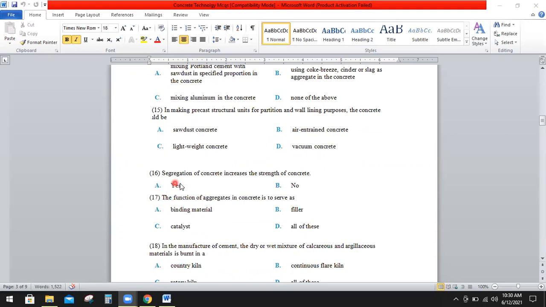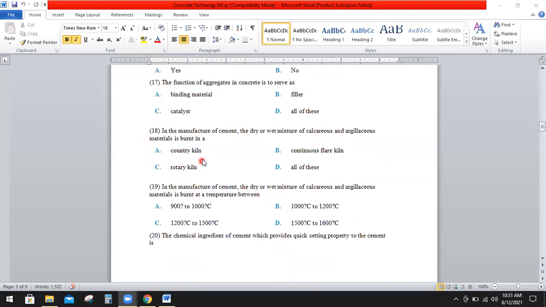Question number 16 is segregation of the concrete increases the strength of the concrete. A, yes, or B, no. So right option is B, that is no. Question number 17 is the function of aggregate in the concrete is to serve as A, binding material, B, filler, C, catalyst, or D, all of these. So the right option is B, that is filler.